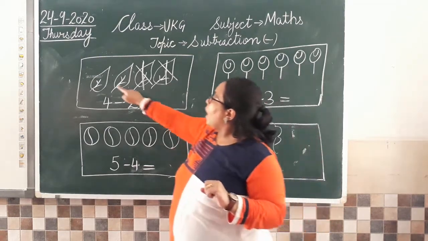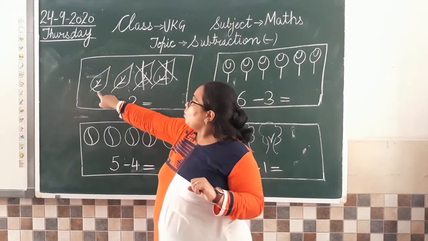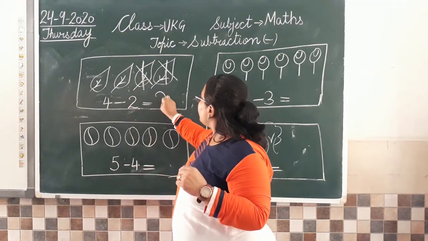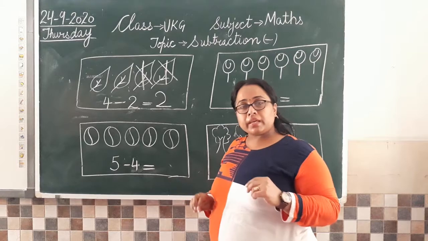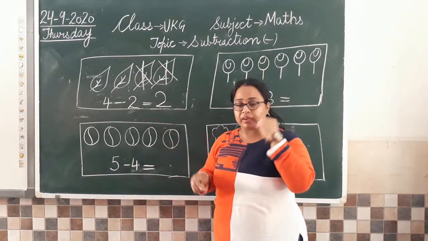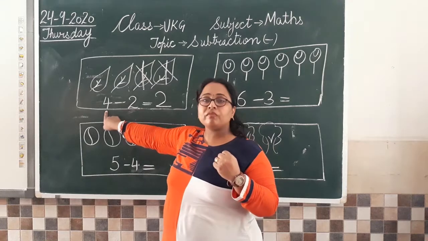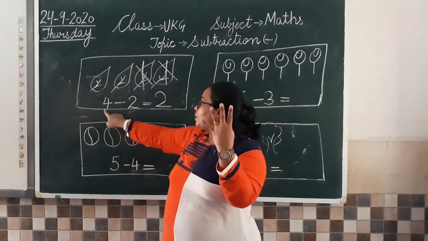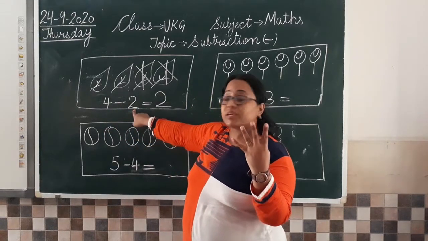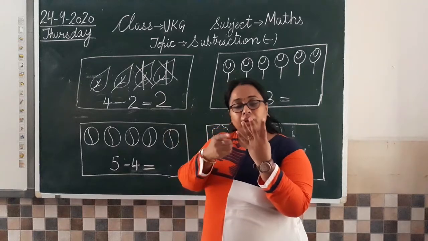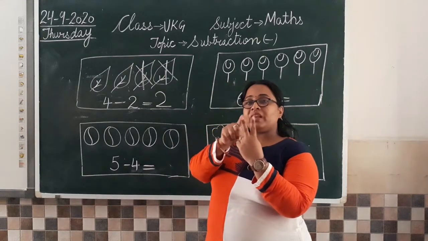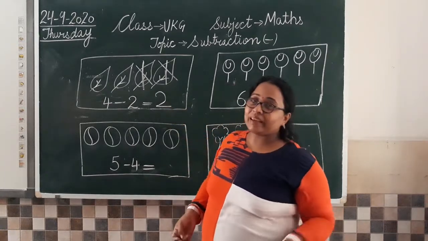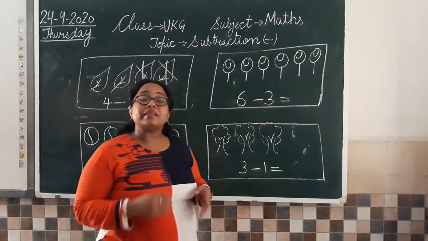Okay. Now how many leaves are left with us? 1, 2. How many leaves are left? 2 leaves. So what will I do? I'll write 2 here. Okay? Now let us check this on our fingers. So total how many do we have? 4. 1, 2, 3, 4. Minus 2. Just as I told you, minus means to cut 2. 1, 2. So we are left with 1, 2. So our answer is correct. Clear? This is how we do our work as well as check it.